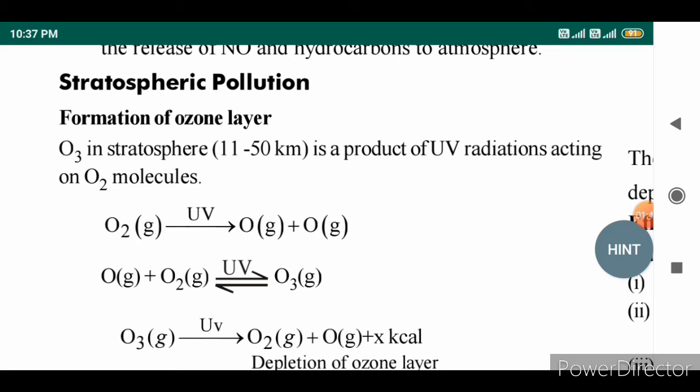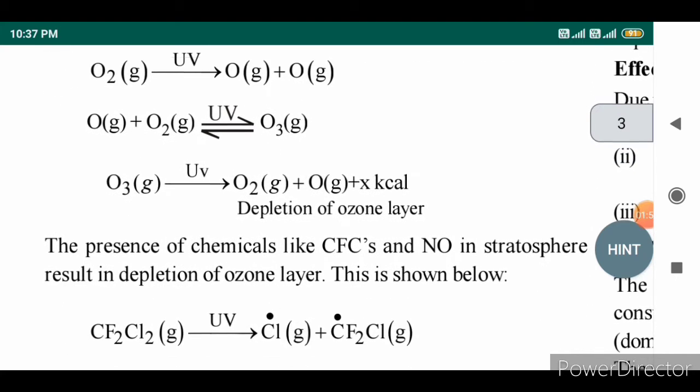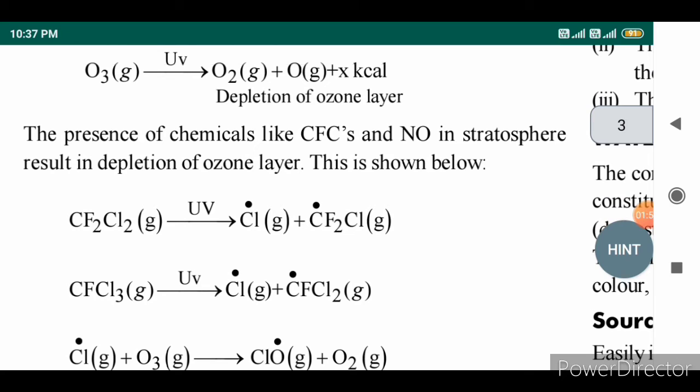But due to a number of activities, mainly man-made activities, the ozone layer is being destroyed nowadays. So let us see how the ozone layer is being destroyed. Number of chemicals we are using today. One is chlorofluorocarbons and the next one is nitrous oxide. So these are the chemicals which are responsible for ozone layer depletion.